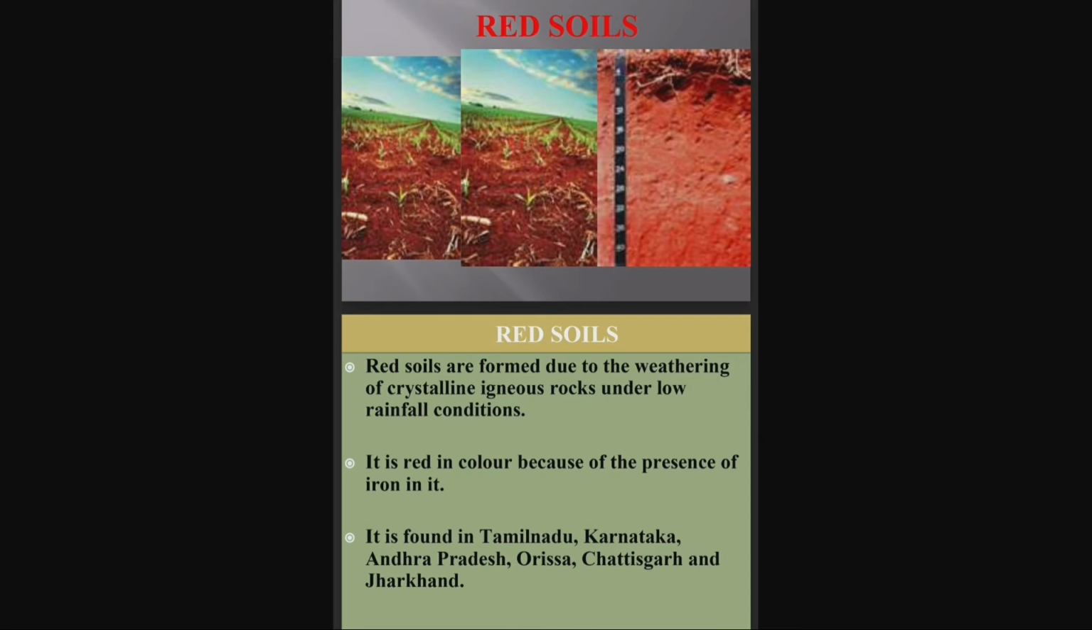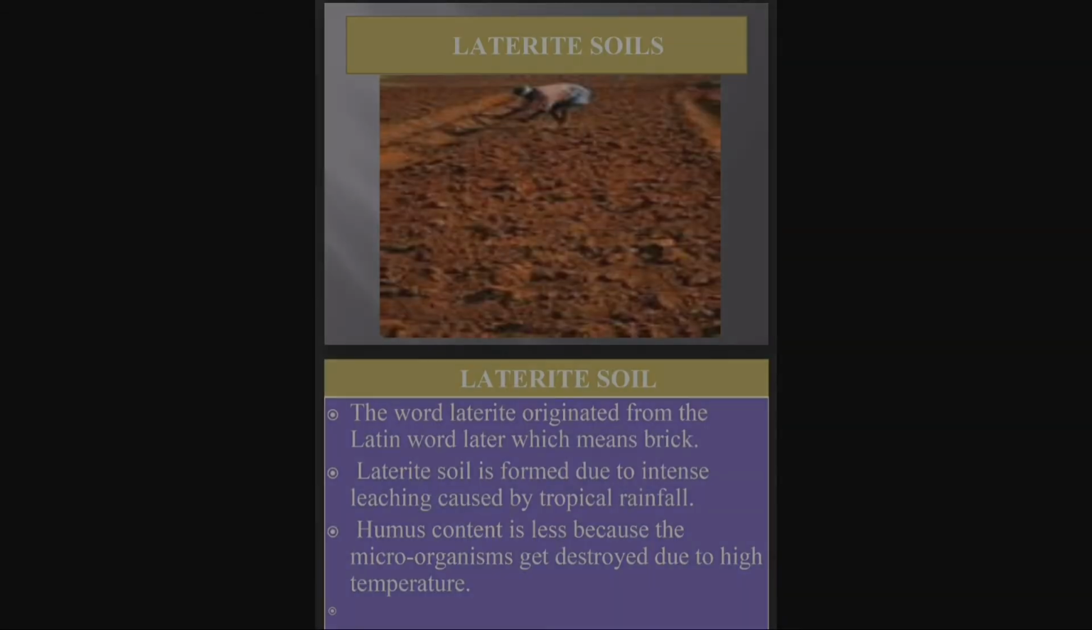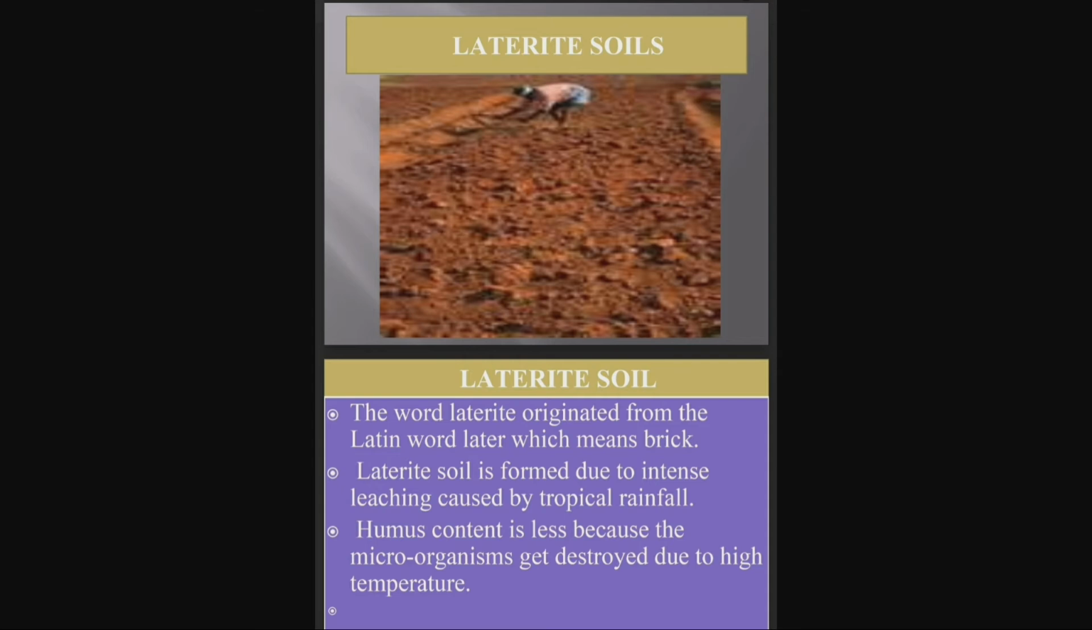Next we are moving to laterite soil. The word laterite originated from the Latin word later, which means brick. The next point is laterite soil is formed due to the intense leaching caused by tropical rainfall. Actually, what is this intense leaching? Due to heavy rainfall, the soluble material of soil is removed from one zone to another through this water movement. So, this soil is the result of the intense leaching due to heavy rain.